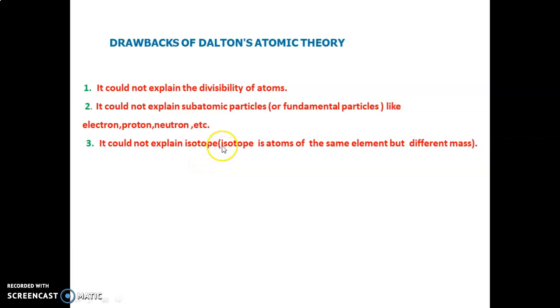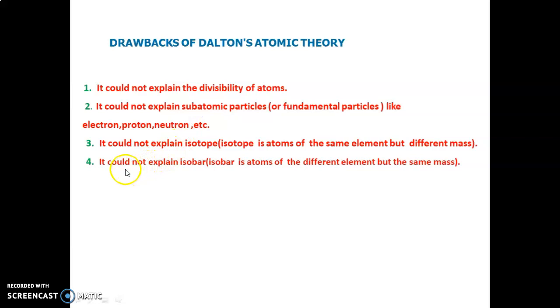Okay, these are some points regarding the drawbacks of Dalton atomic theory. In today's video, we have discussed the main postulates of Dalton atomic theory and merits and drawbacks. Also, another drawback, it could not explain isobar. Isobar means atoms of different elements but the same mass. What is isobar? Atoms of different elements but the same mass.